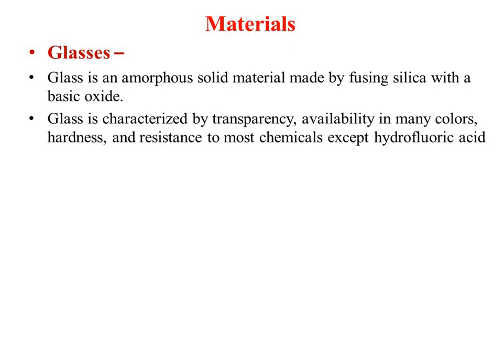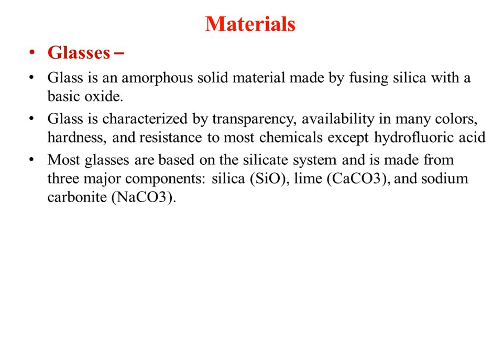So you cannot use glass where you are using hydrofluoric acid. Most glasses are based on the silicate system and are made up of three major components: silica, lime, and sodium carbonate. Their chemical compositions are SiO2 for silica, CaCO3, that is calcium carbonate, for lime, and sodium carbonate. If I combine these three in the proper way, I will be able to get glass.